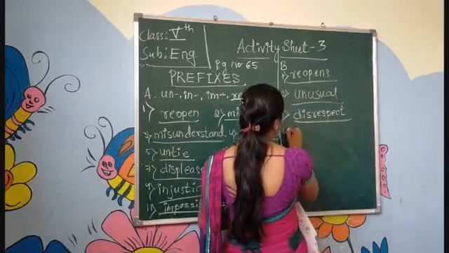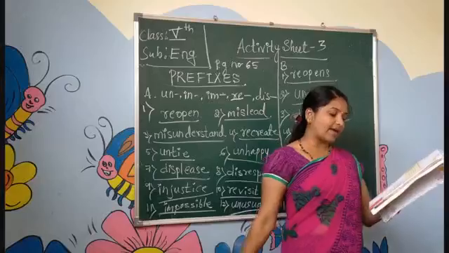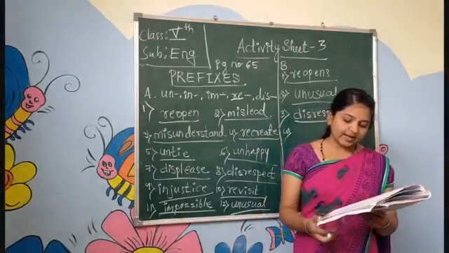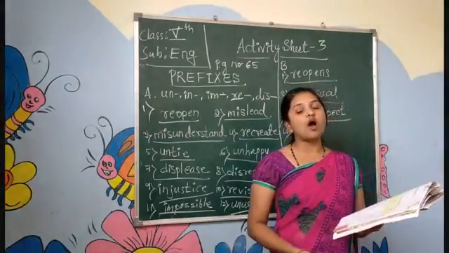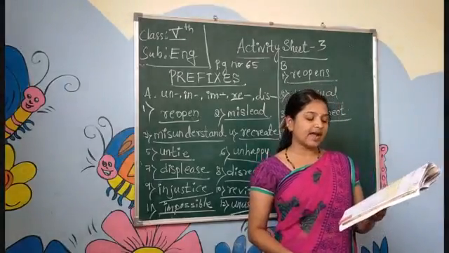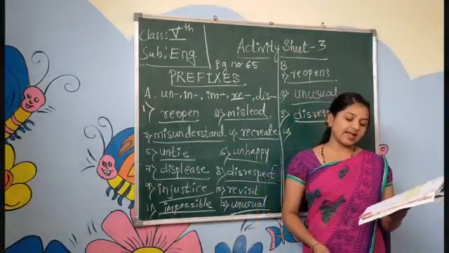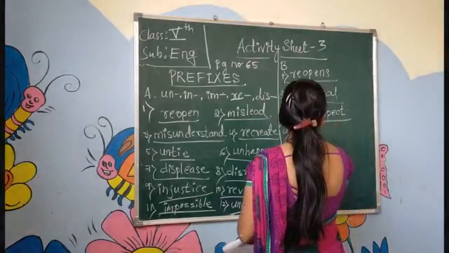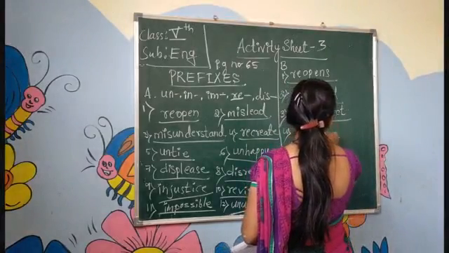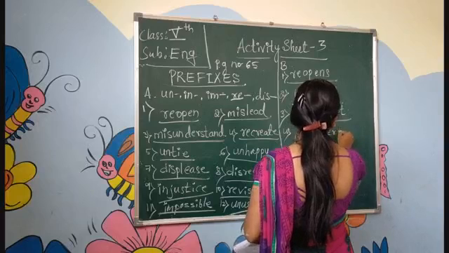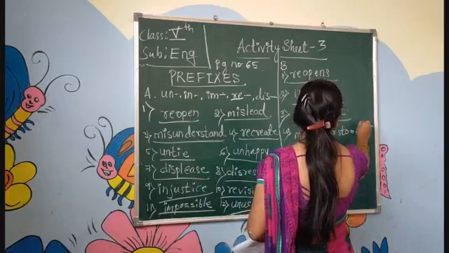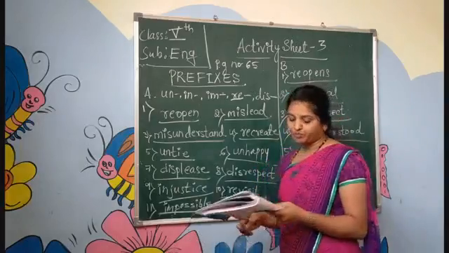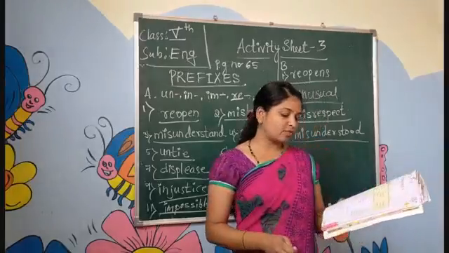Okay. Coming to the fourth one. They understood what I said. They dash understood what I said. They misunderstood. So, misunderstood. Write down misunderstood.